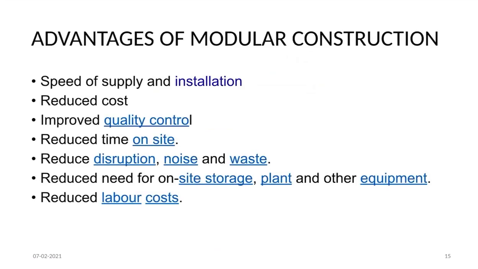Advantages of modular construction: speed of supply and installation, reduced cost, improved air quality control, reduced time on site, reduced disruption, noise, and waste, reduced need for on-site storage, plant, and other equipment, and reduced labor costs.